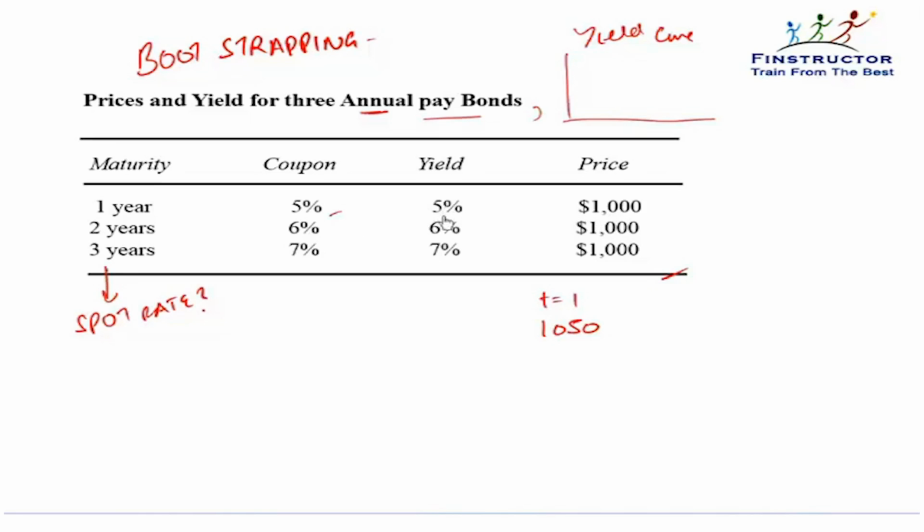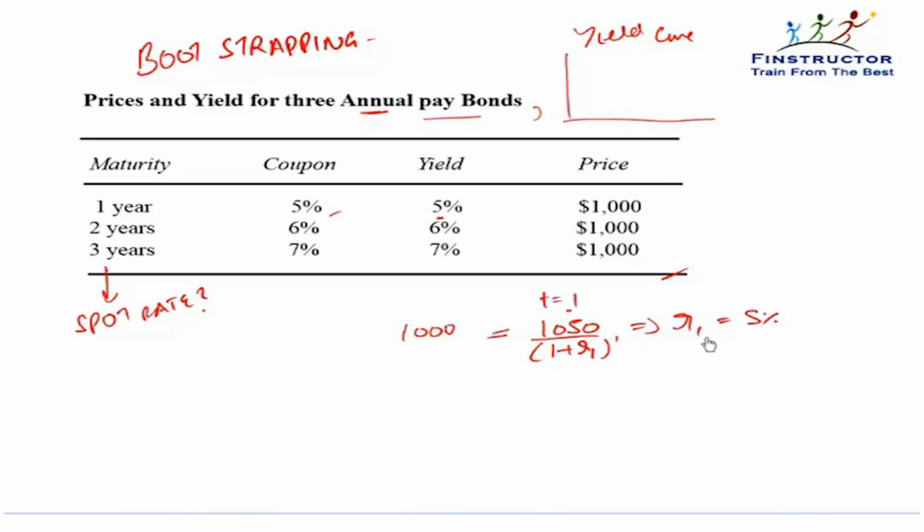We can compute the yield. Obviously, it will also come out to be 5% since the price is equal to par. The cash flow coming at t equal to 1 will be discounted back at 1 plus r1 to the power 1, and this comes out to be equal to 1000, giving us a value of r1 as equal to 5%.